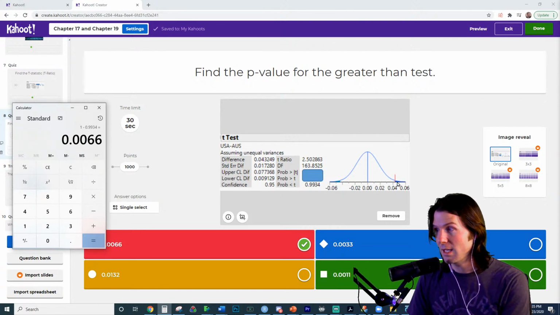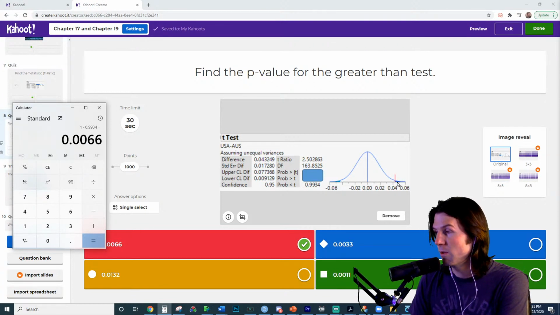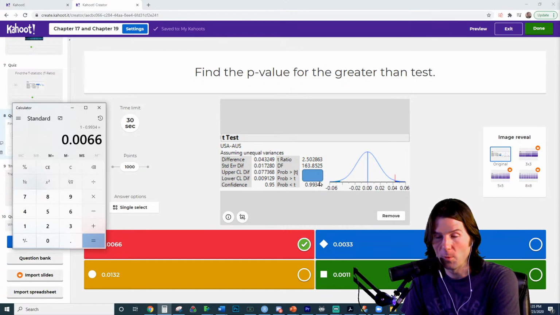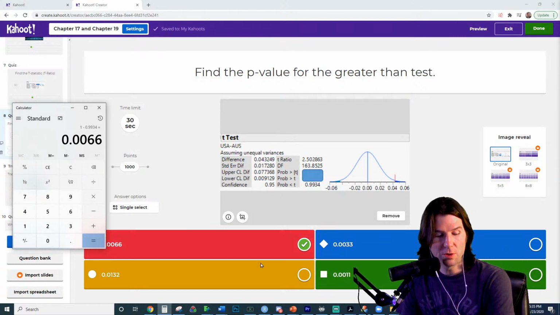But you want the does not equals test. So what do you have to do to the greater than, or to this small one right here, to get the does not equals test? And I won't show it, but it's on the screen somewhere. What would you do to this to get the does not equals? Because this is the greater than p-value right now. Because the greater than and the less than add up to 1. What would you do to that right there?